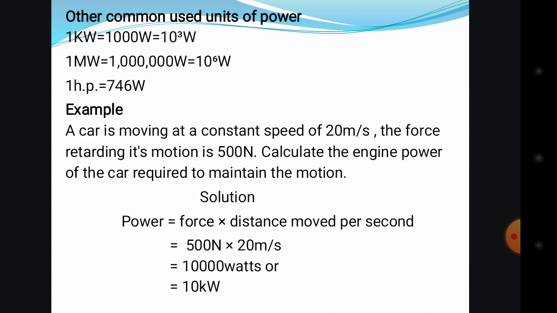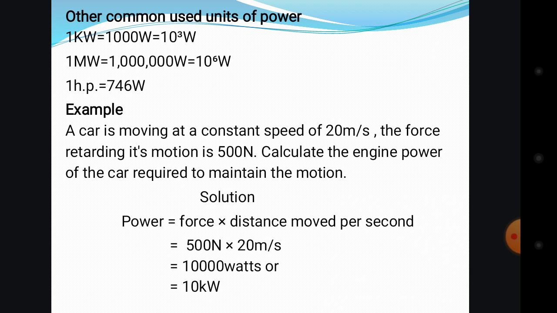So 500 times 20 meters per second, we end up with 10,000 watts. That is the power the engine requires to maintain the motion.